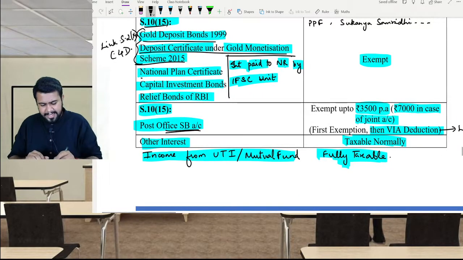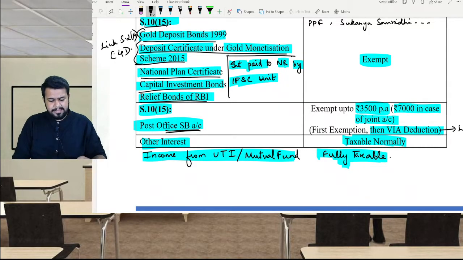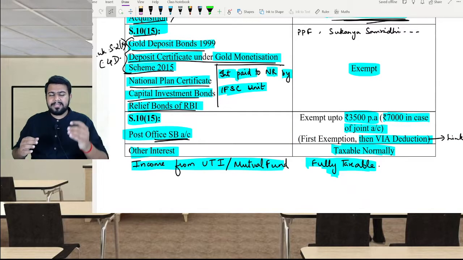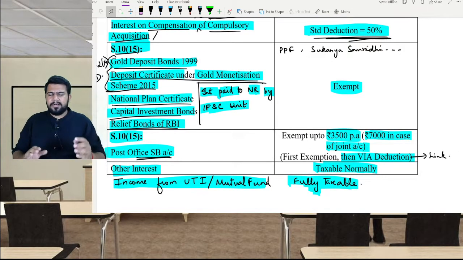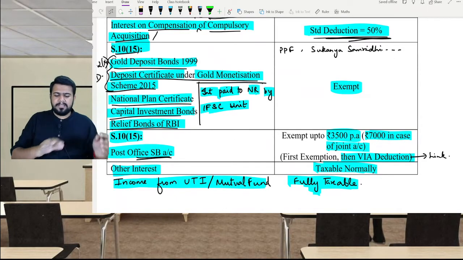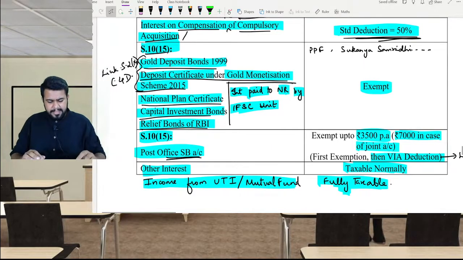Interest received on national plan certificate is exempt, capital investment bonds is exempt, relief bond of RBI is exempt, interest paid to a non-resident by an IFSC, that is International Financial Service Center unit, is also exempt in the hands of the non-resident. Then we already know that interest received on PPF, Sukanya Samriddhi Yojana, etc., are all exempt from taxation.